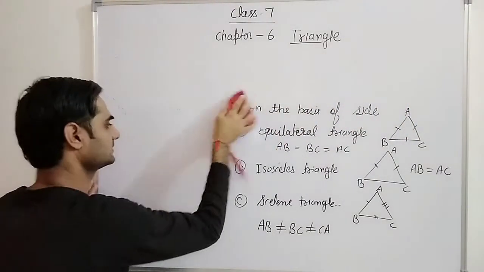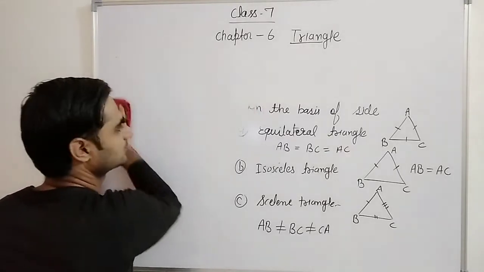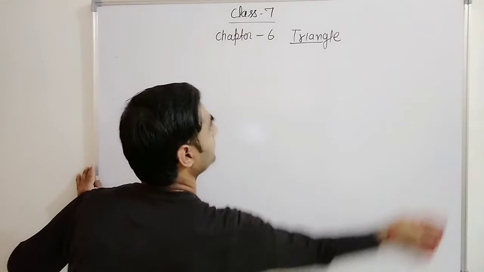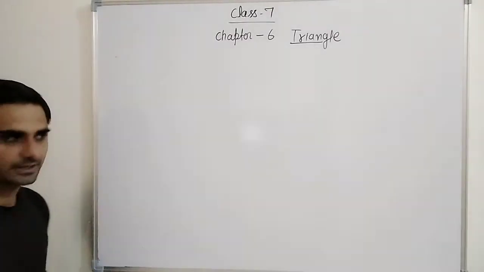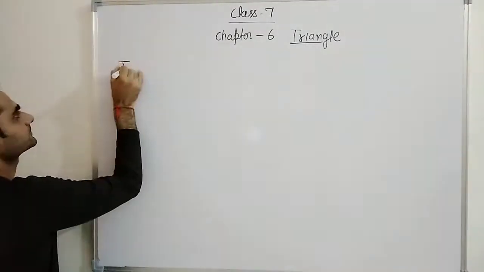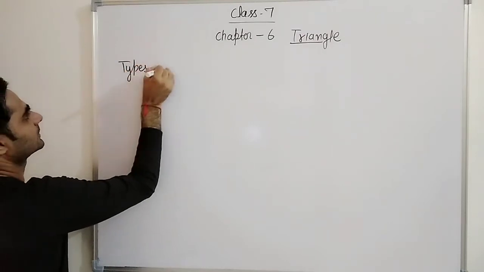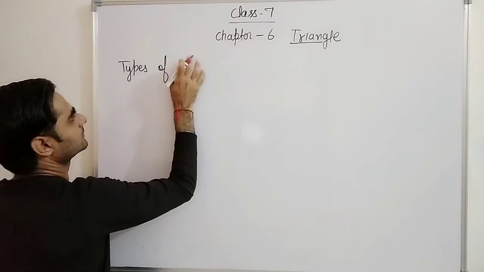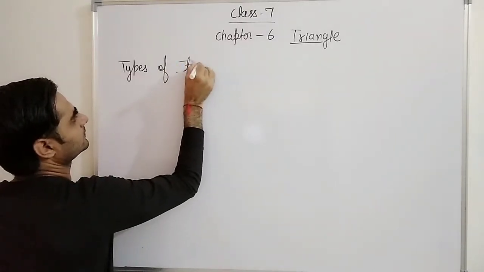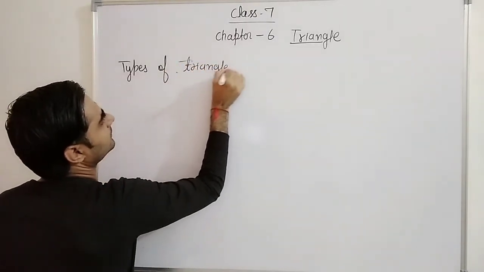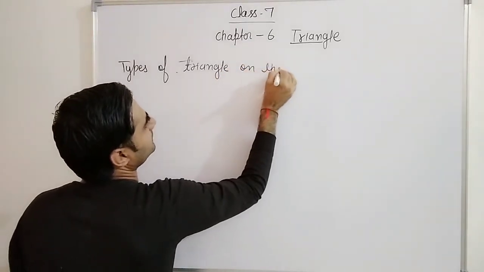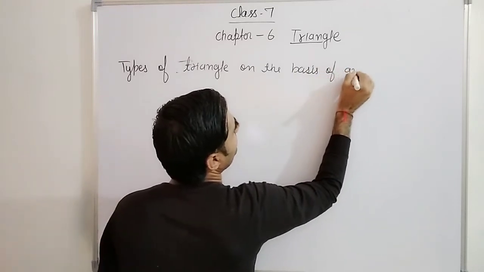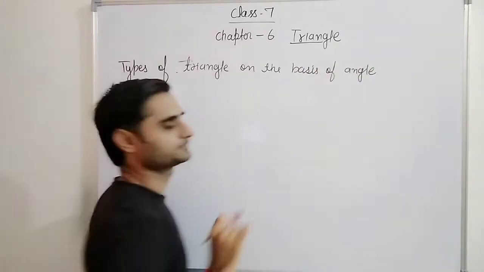So I am erasing this one. Then we will learn about triangles on the basis of angle. Now types of triangles on the basis of angle.